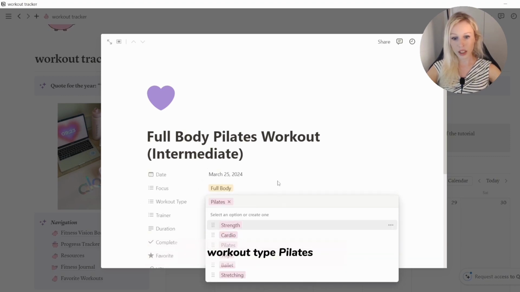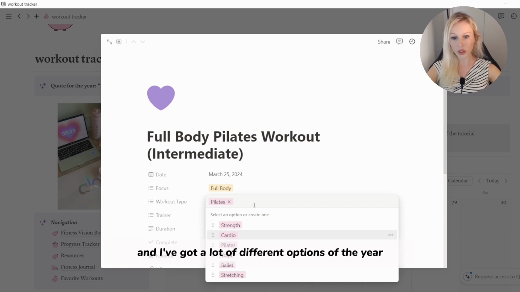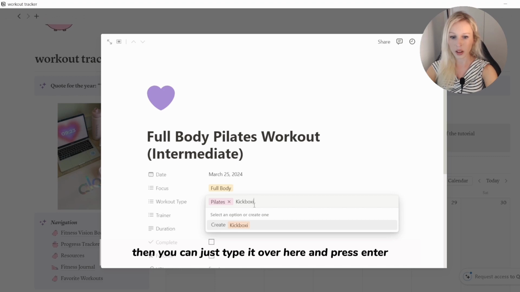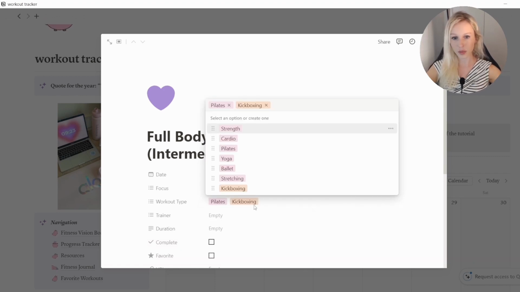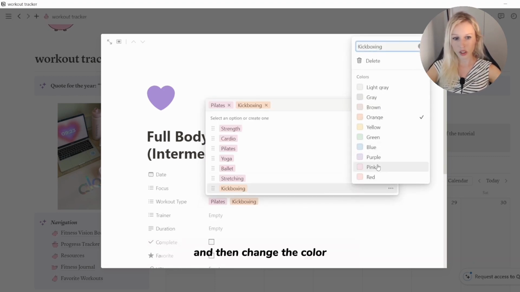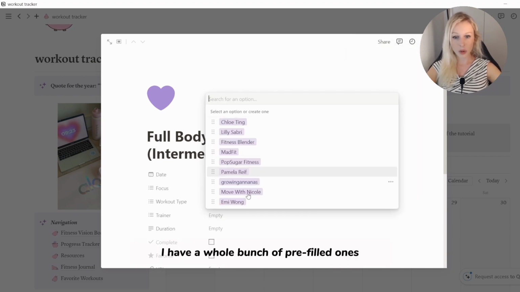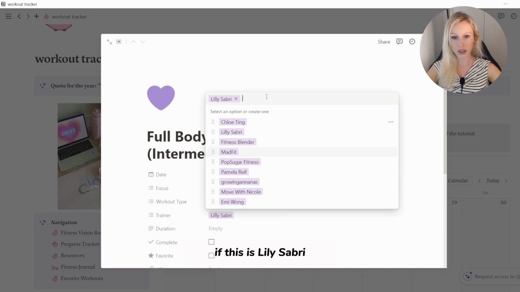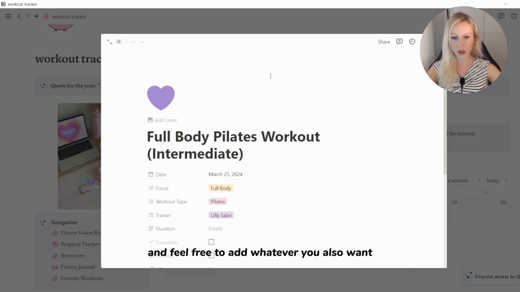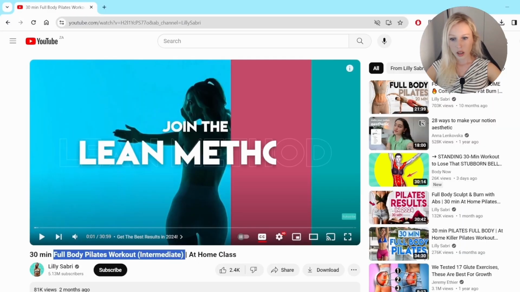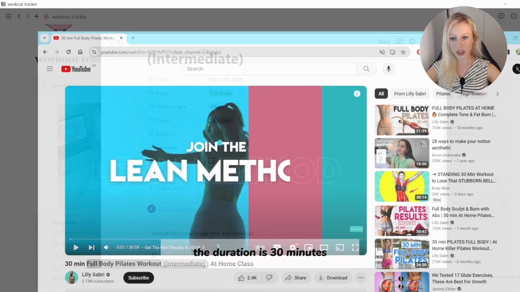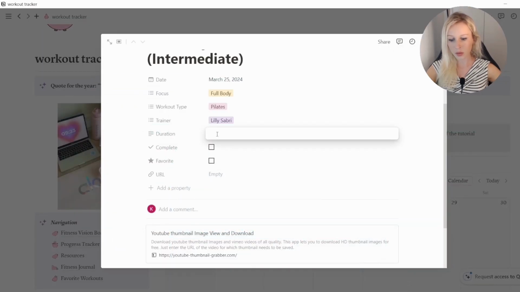Workout type Pilates, and I've got a lot of different options over here. If you want to add something else, then you can just type it over here and press enter and then change the color. So the trainer, I have a whole bunch of pre-filled ones. This is Lilly Sabri, and feel free to add whatever else you want. The duration is 30 minutes.